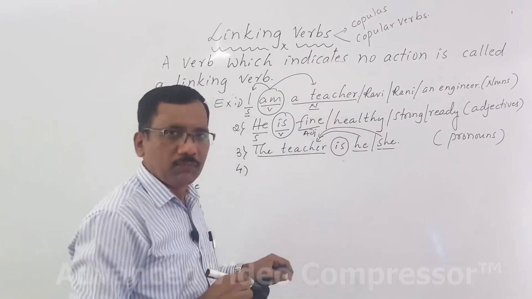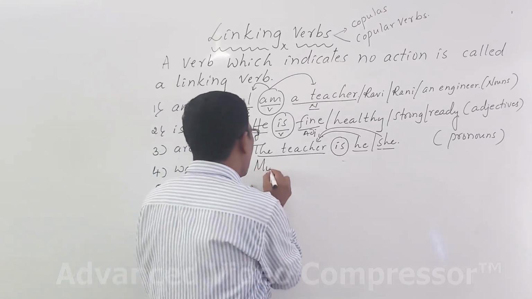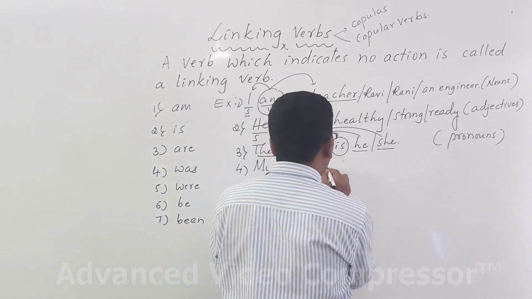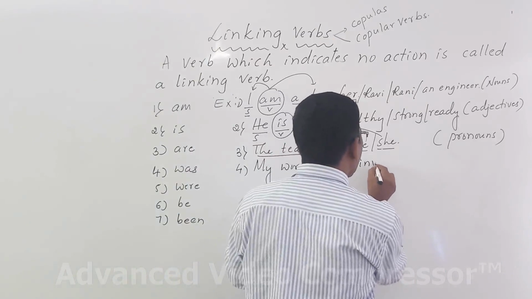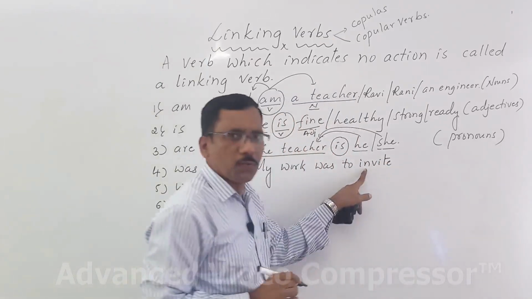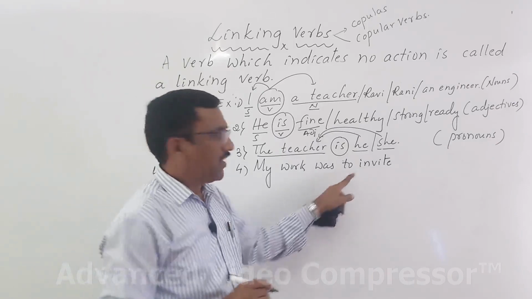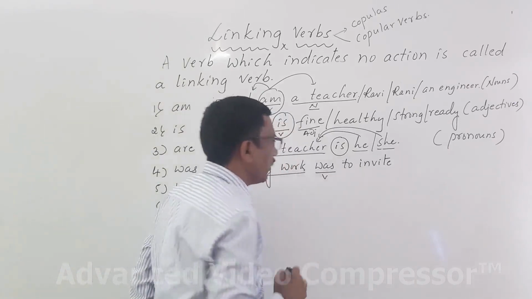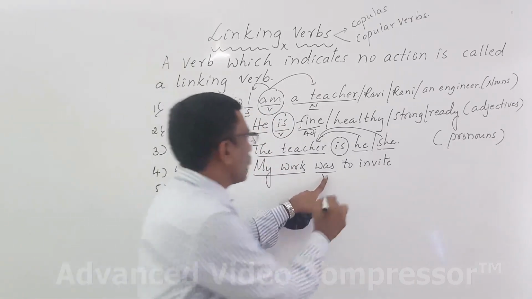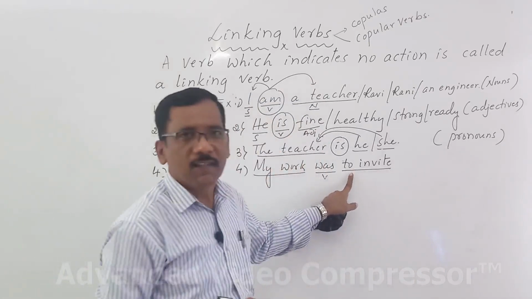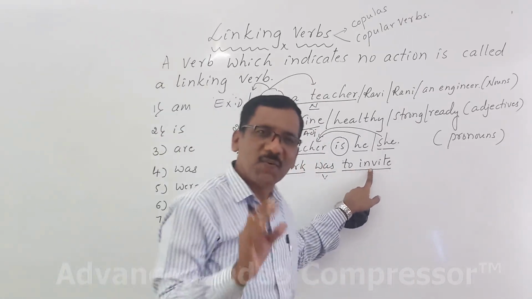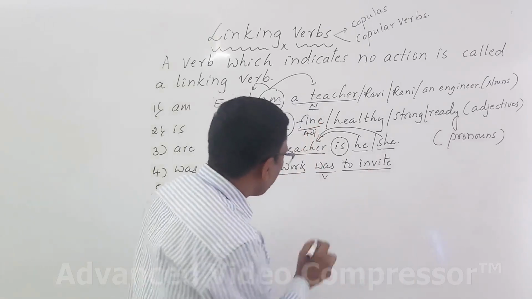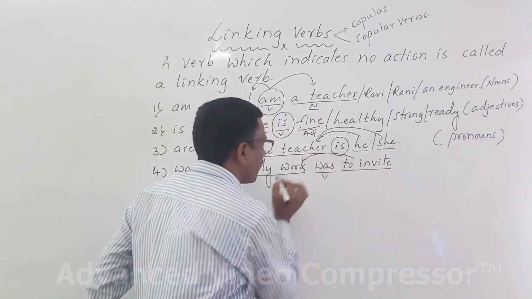Fourth point, you know that my work was to invite. My work was to invite. Here, my work is the subject. What's the verb here? Was is the verb here. To invite, you know that to plus base form is known as what? It's to infinitive. Here, to infinitive refers to my work.